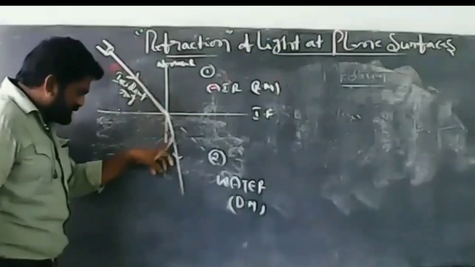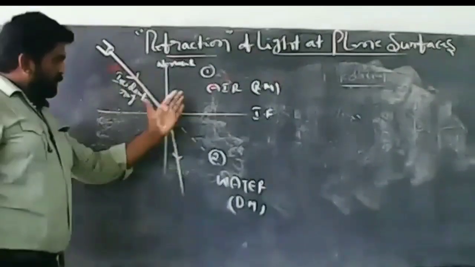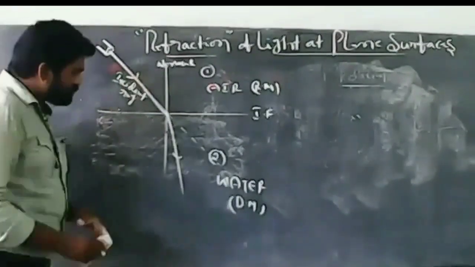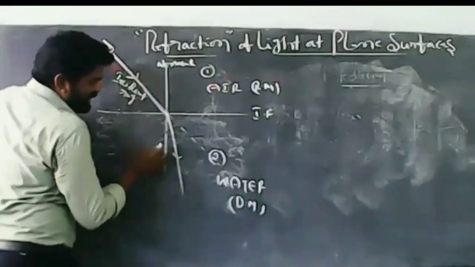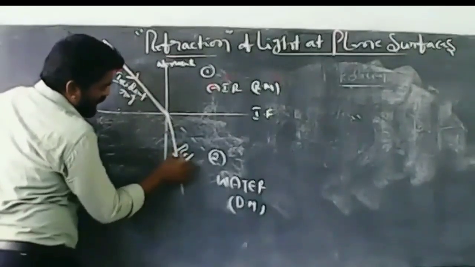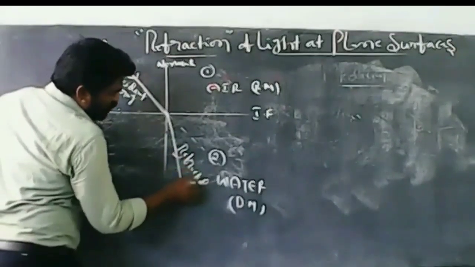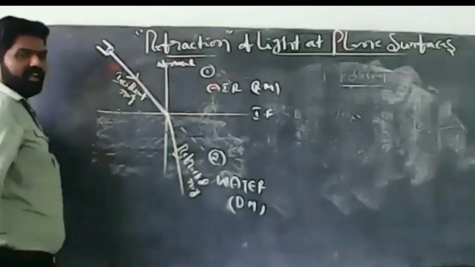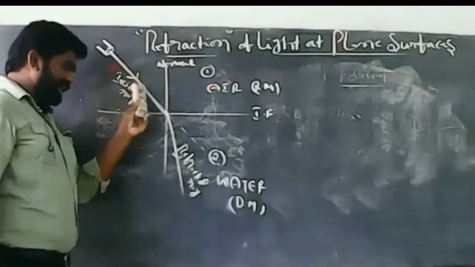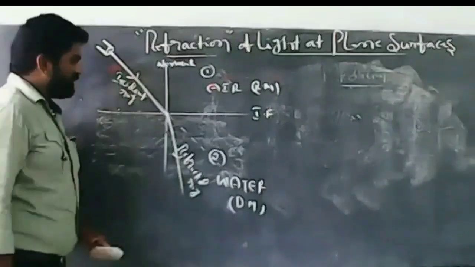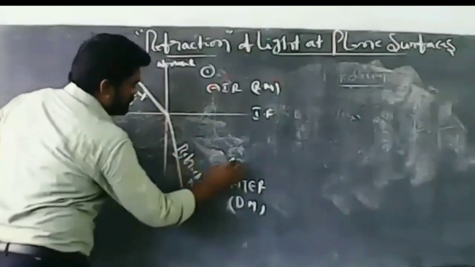Right? Here, the light ray is slightly bent because the velocity of light is different. So, this light ray is called the refracted ray. What is that? Refracted ray. So, it is the incident ray and it is the refracted ray. Right?